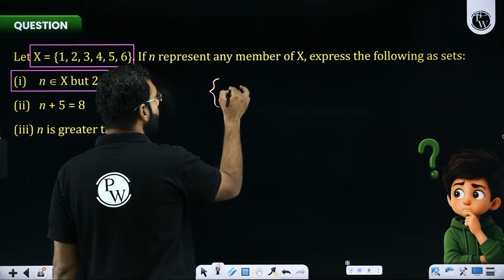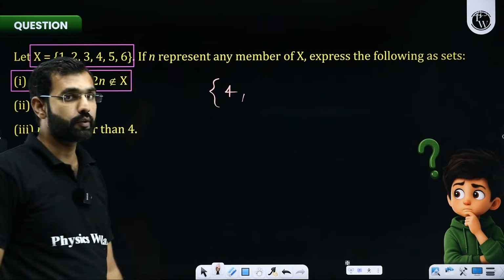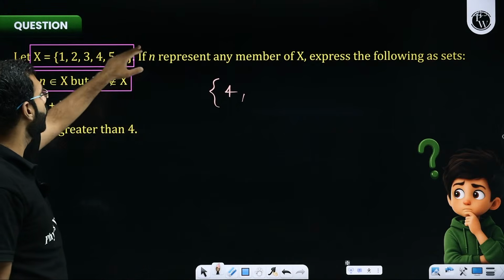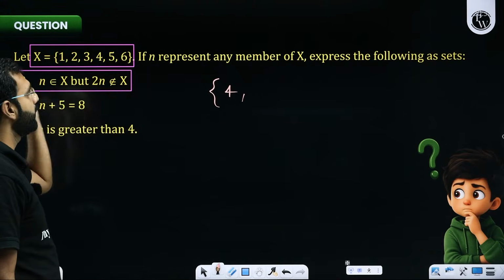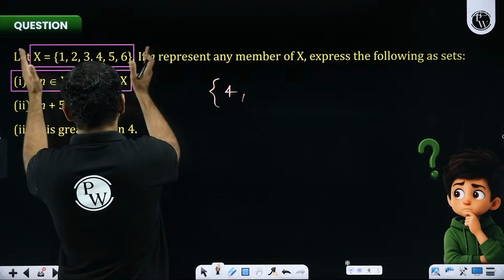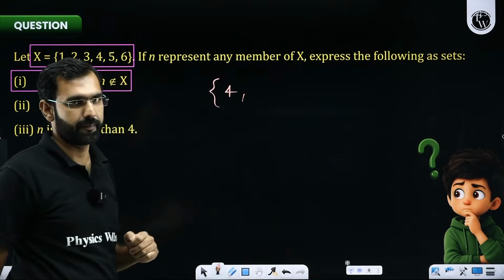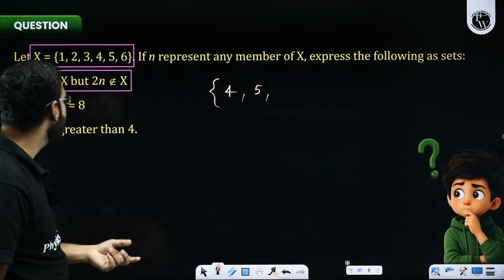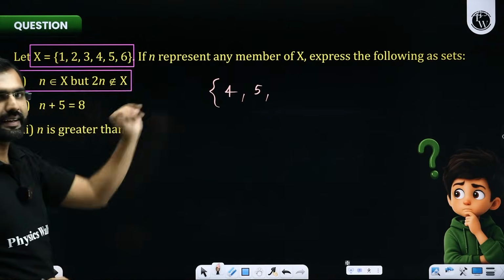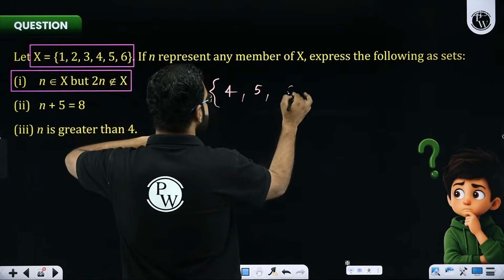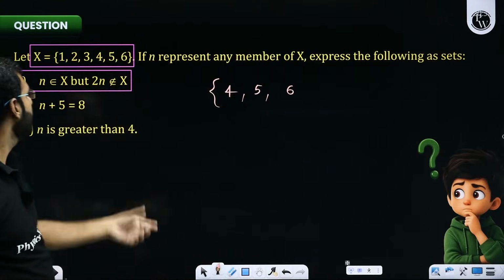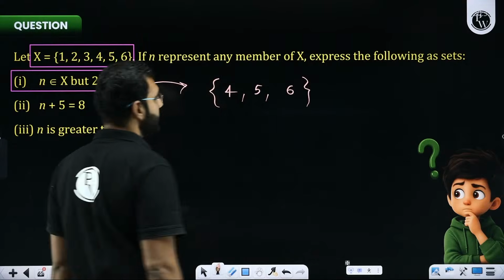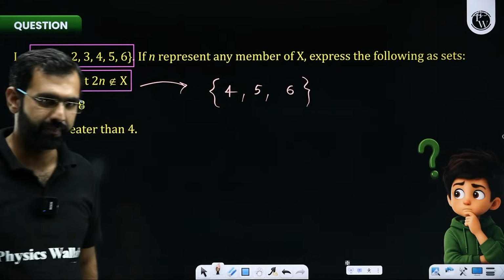But now if I move towards 4, I will without any hesitation take it, because double of 4 is 8, and 8 is not a part of X. If I take 5, double of 5 is 10, and 10 is not a part of X, so I can take 5. If I take 6, double of 6 is 12, 12 is not a part of X, I can take it. So for the first question, the answer will be 4, 5, 6.